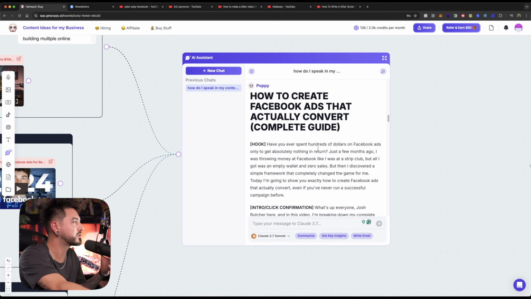Here's the hook. Have you ever spent hundreds of dollars on Facebook ads only to get absolutely nothing in return? Just a few months ago, I was throwing money at Facebook ads like I was at a strip club, but all I got was an empty wallet and zero sales. But then I discovered this one simple framework that completely changed the game for me. Today, I'm going to show you exactly how to create a Facebook ad that actually converts, even if you've never run a successful campaign before.